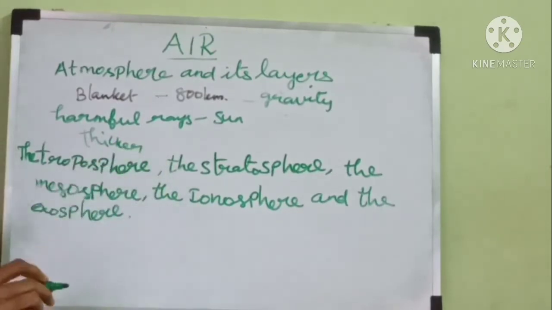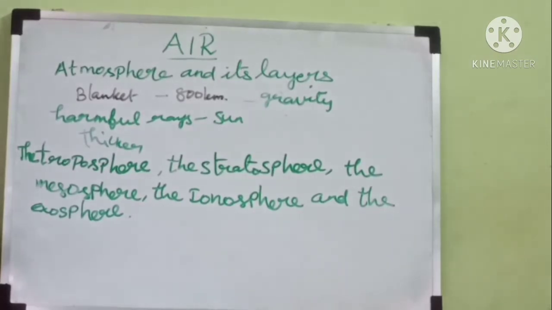The air envelope is thicker near Earth's surface, and as we go higher, the density and availability of air gradually decreases. That is why only people who climb mountains and those who go to space carry oxygen cylinders, because when we go higher, the amount of air present decreases. In the same way, people who go under the deep sea also carry oxygen cylinders.